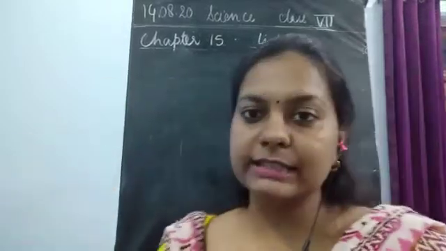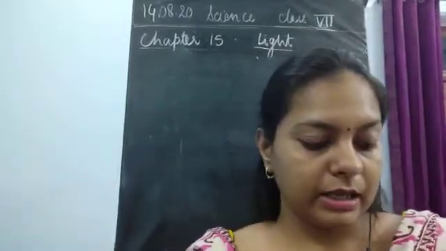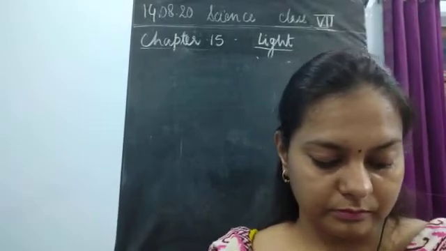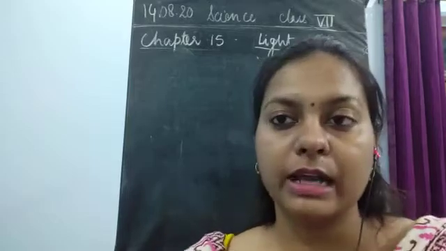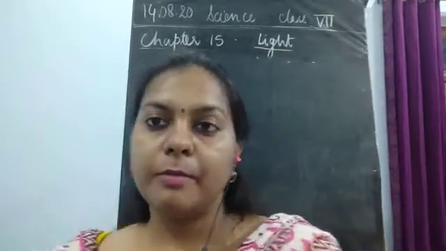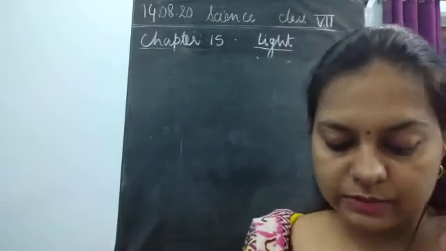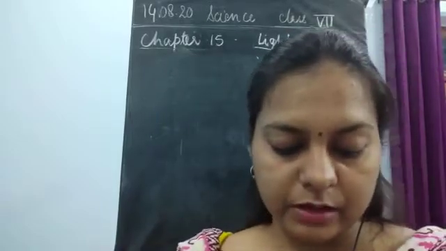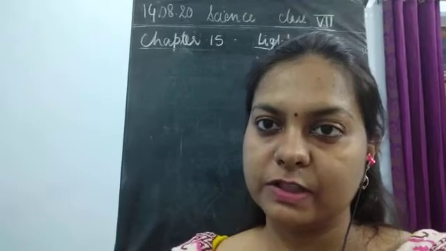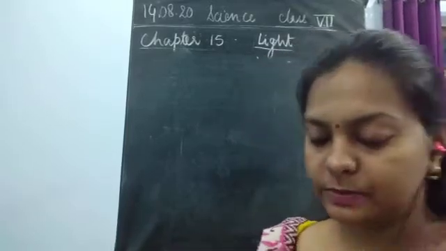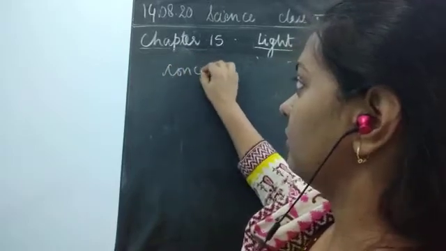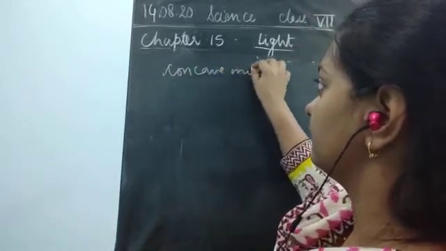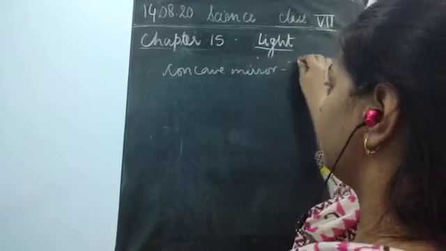Now the next thing we will study is image formation by lenses. Now what are these lenses? First, what is the difference between the nature of the images formed by the concave and the convex mirror? In a concave mirror, what kind of image is obtained?